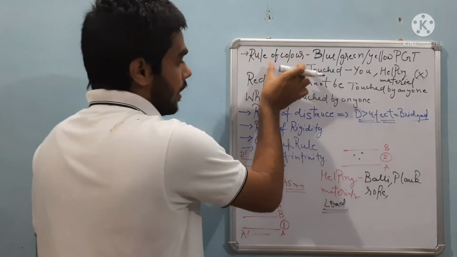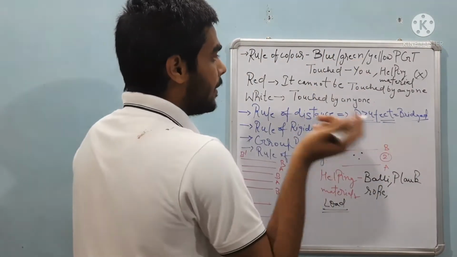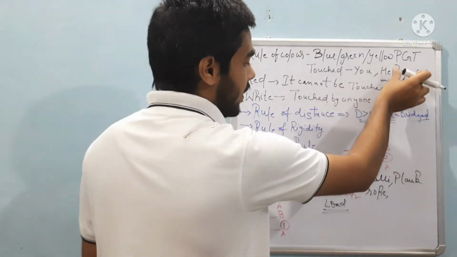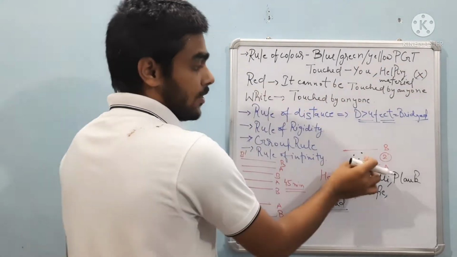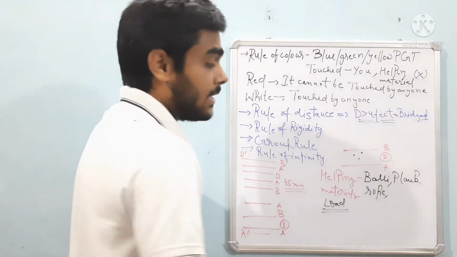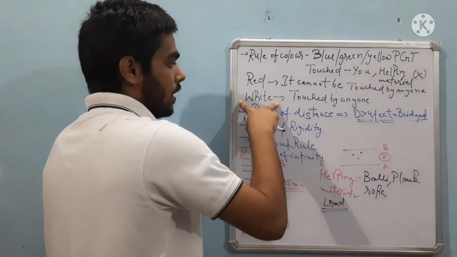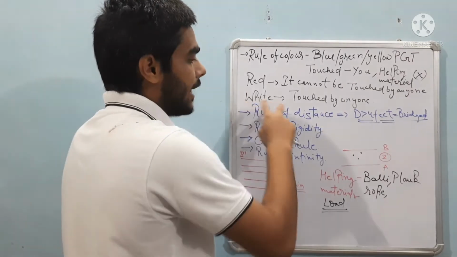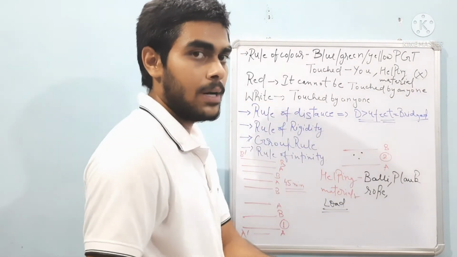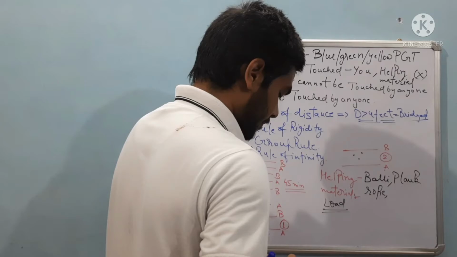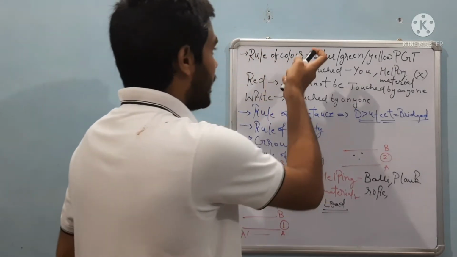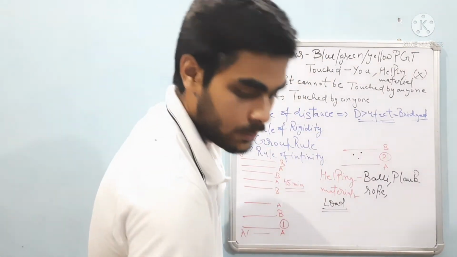If the structure color is blue, it can be touched by you but not by the helping material. If the color is red, then it cannot be touched by the helping material or by the members of the group. If the color is white, it can be touched by your group members and the helping materials. So the rule of color is applicable to the structures as I have told you.